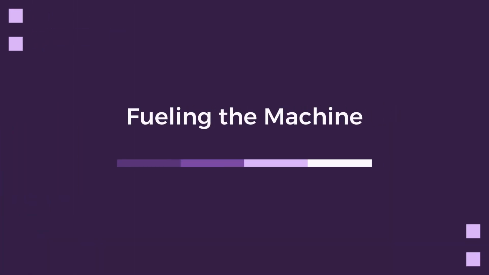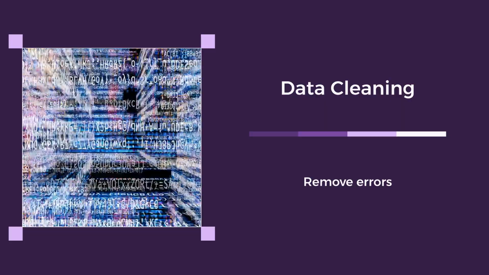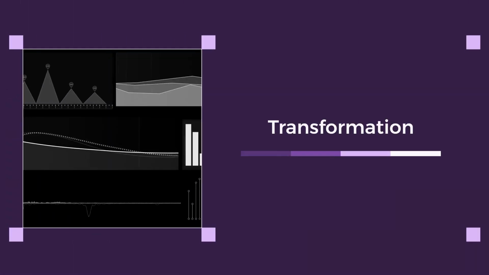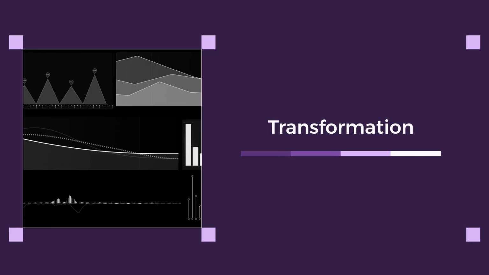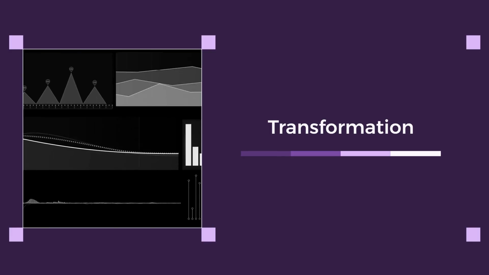This brings us to feature engineering and data preparation, often the most time-consuming part of the process. This involves cleaning the data, removing errors, missing values, and inconsistencies, much like preparing raw materials before building a product. We also perform data transformation to convert information into a format suitable for the algorithm and select the most relevant features to focus the AI's attention.